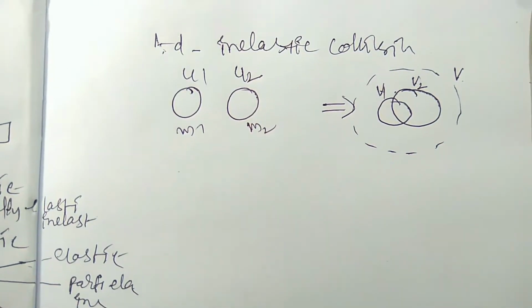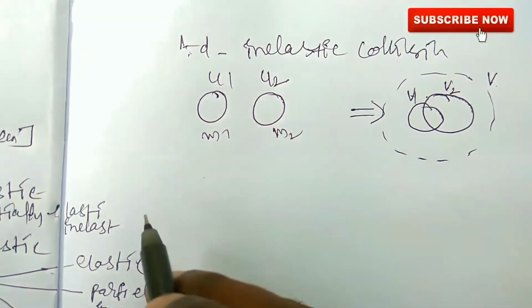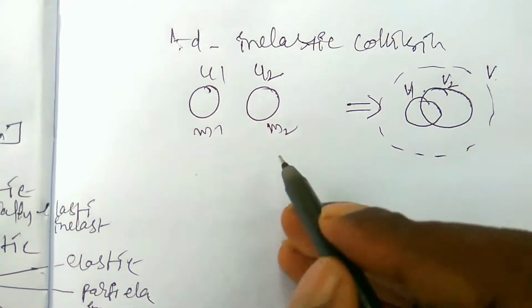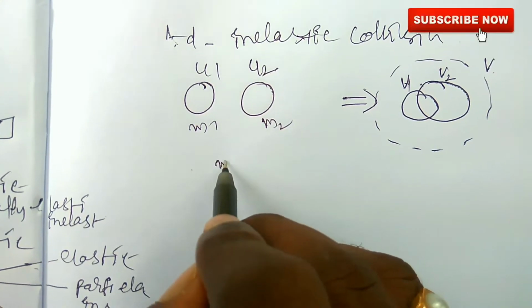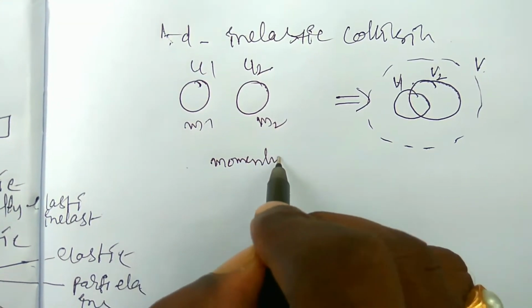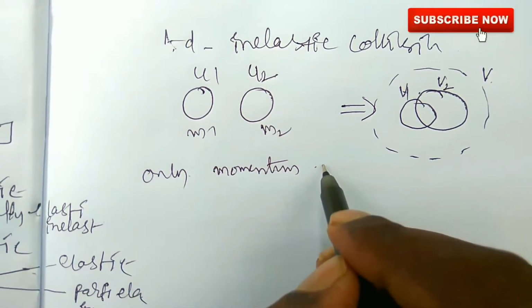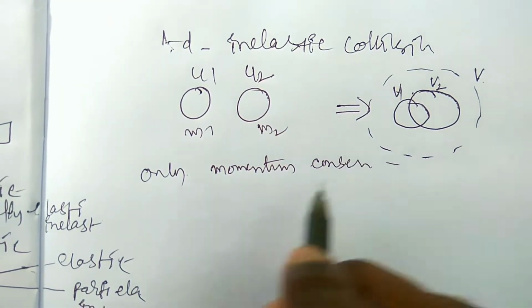So this is the perfect inelastic collision, and earlier we discussed the perfect elastic collision, right? In this case, only the momentum of the system is conserved. The kinetic energy will not be conserved.